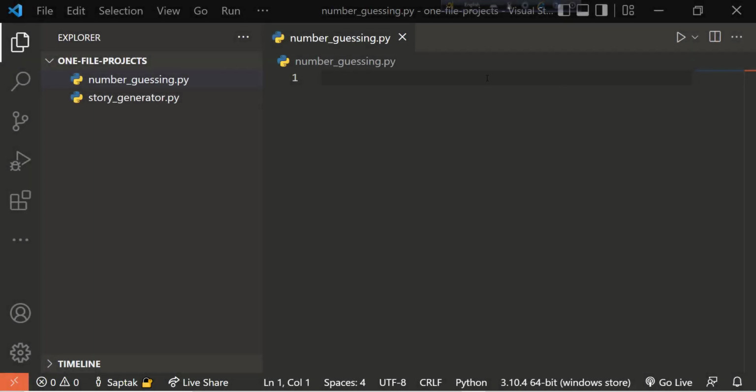Hello guys, today we will be making a very simple number guessing game using Python. So how this will work is, it will first take a number from 0 to your preferred choice and ask the user for his/her guess. If it is correct, he wins, else the question is asked again. So let's get started.